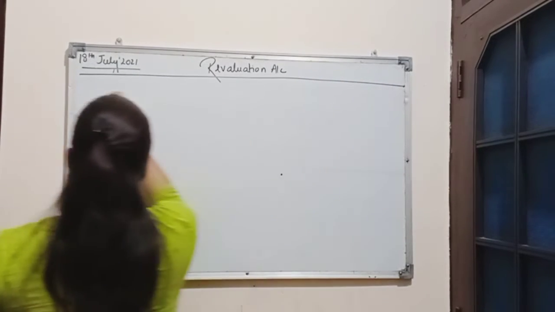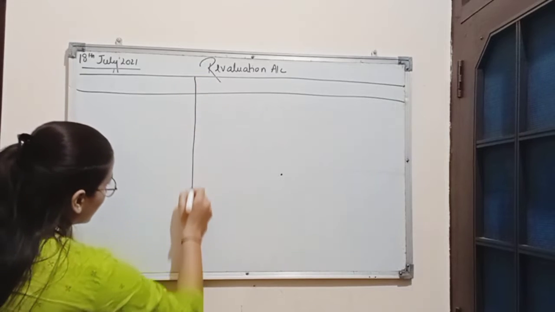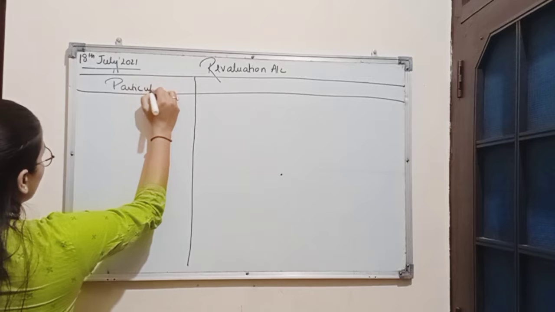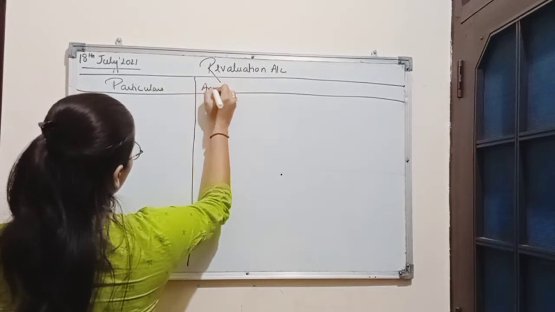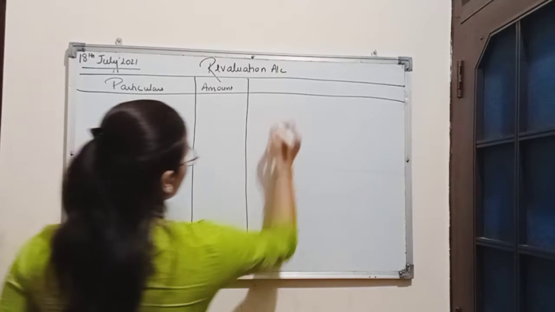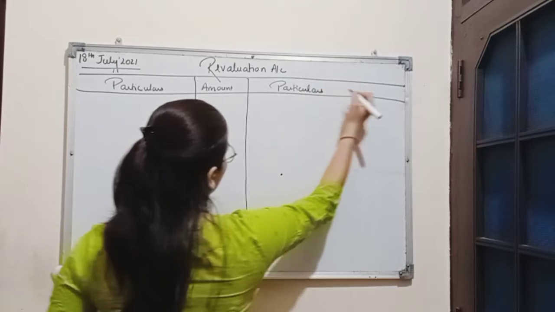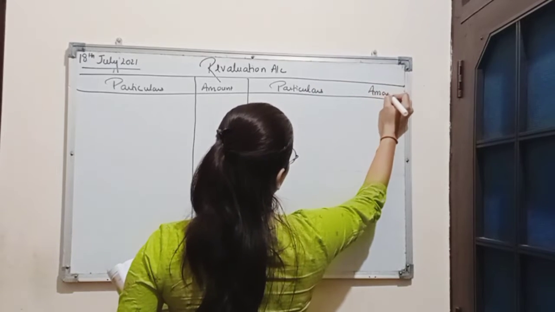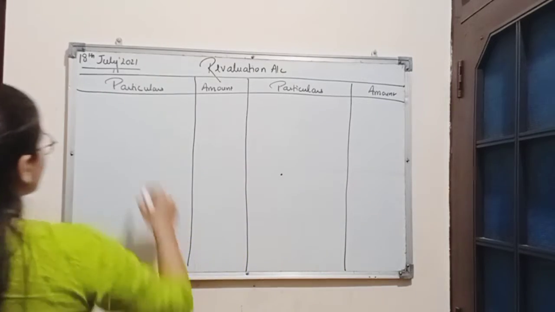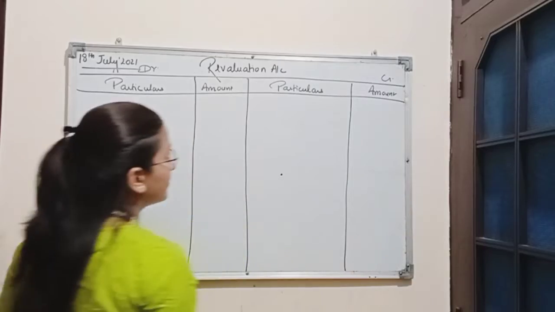Format is particulars, amount, particulars, amount. This is the debit side and here is the credit side.